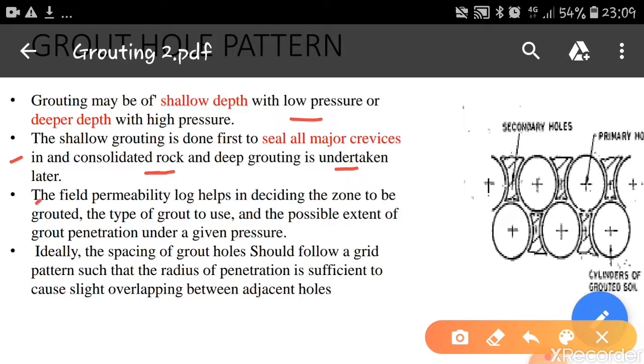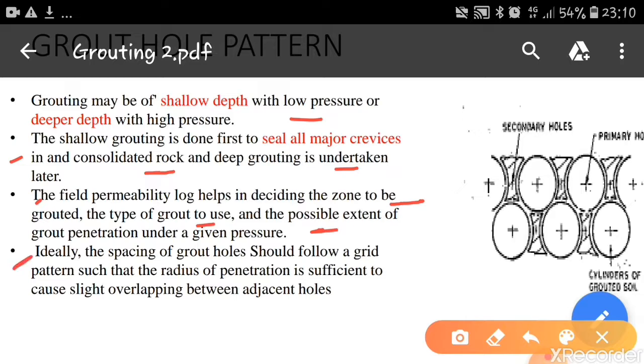This field permeability log helps in deciding the zones to be grouted, the type of grout to be used, and the possible extent of grout penetration under a given pressure. All this can be decided based on the field permeability. That's why along with the laboratory permeability test, we have to conduct the field permeability test, so that we will come to know exact values of permeability, and decide what type of grout is required and how much pressure should be applied, so that these grouts will penetrate inside the soil mass.